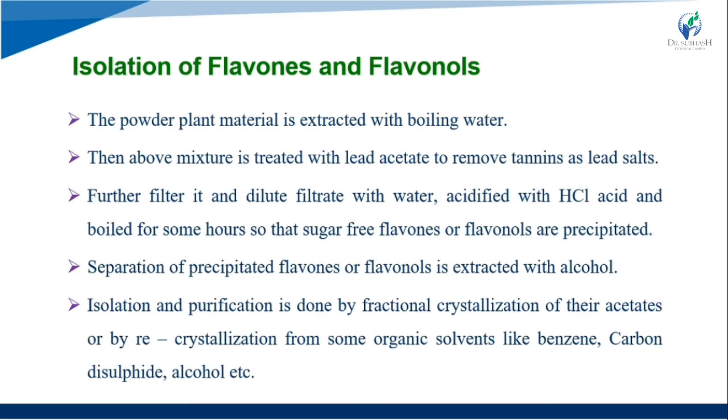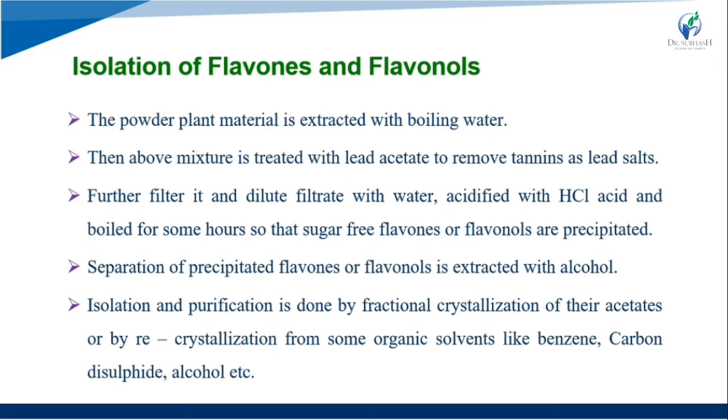Further, it is filtered and diluted with water and acidified with HCl acid, and boiled for some hours so that sugar-free flavones and flavonols are precipitated. The precipitate of the flavones and flavonols is extracted with alcohol.